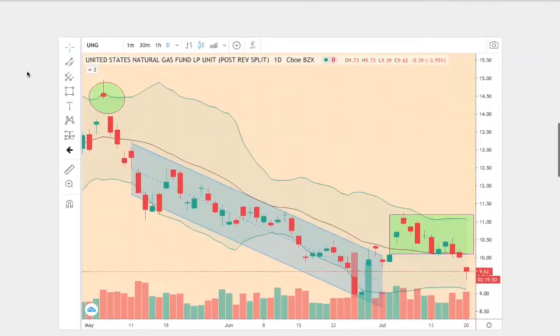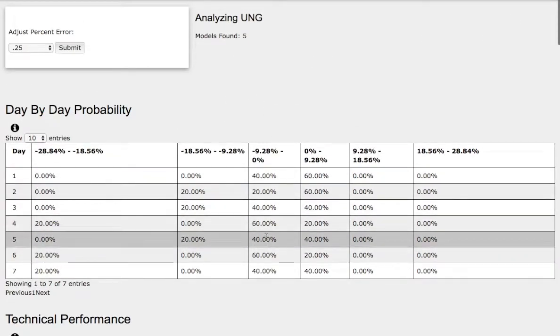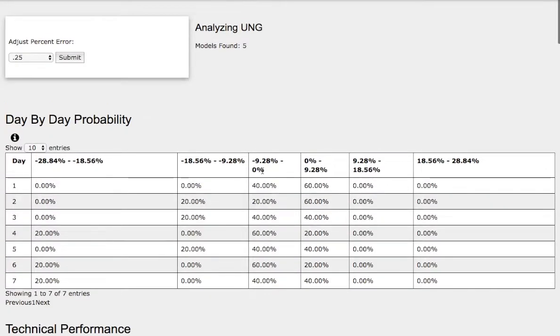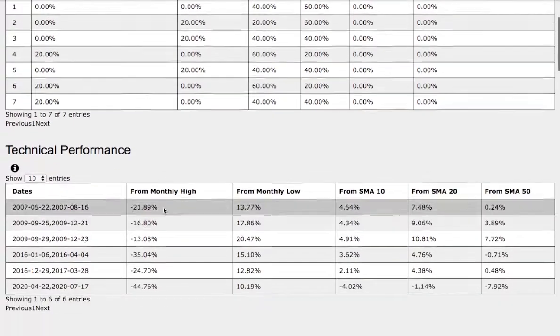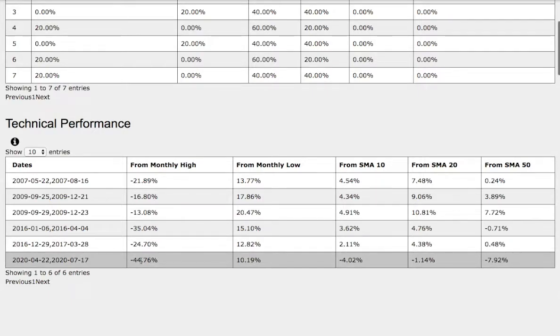If we head back to the day-by-day probability model, the outcome and forecast coincides with the standard deviation of 40% chance of it falling between 0 to negative 9% in the next coming days. If we examine closer on the technical performance of each trend, on the current trend, we're down 45% from monthly high, up 10% from monthly low, down 4% from 10 simple moving average, down 1% from 20-day simple moving average, and down 8% from 50-day simple moving average.